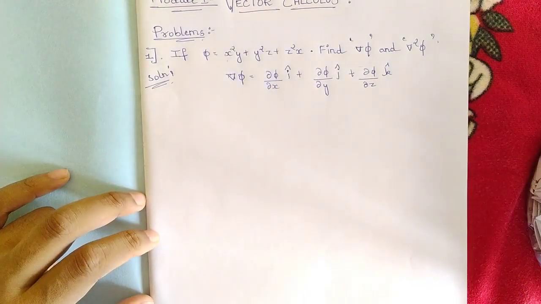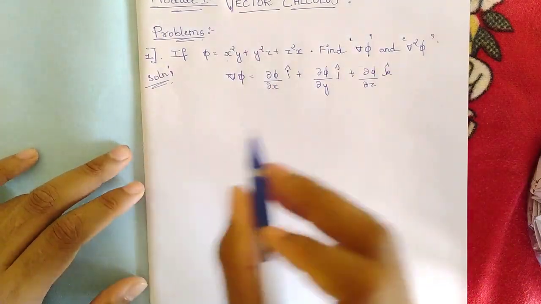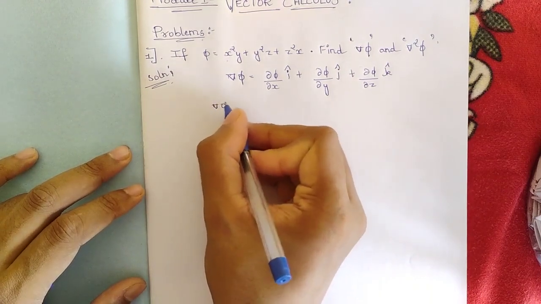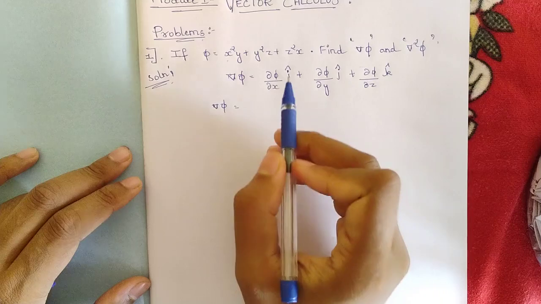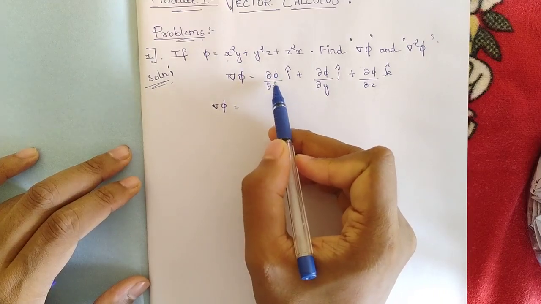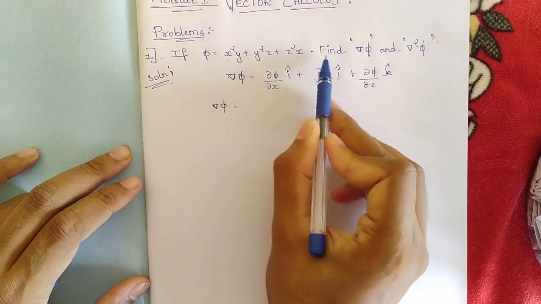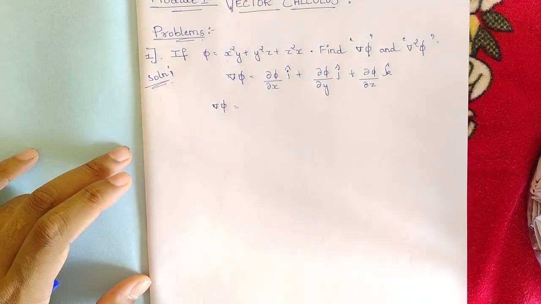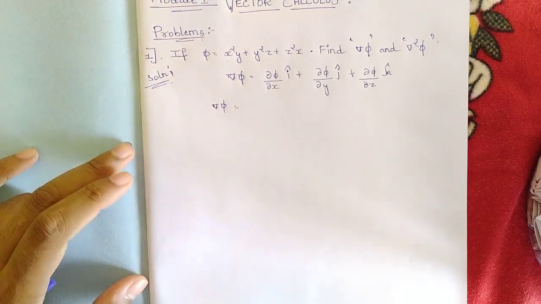So this is the formula for gradient, as I've already discussed. Now we should be substituting. They are asking dou by dou x, that is partially differentiating this whole phi equation with respect to x only.